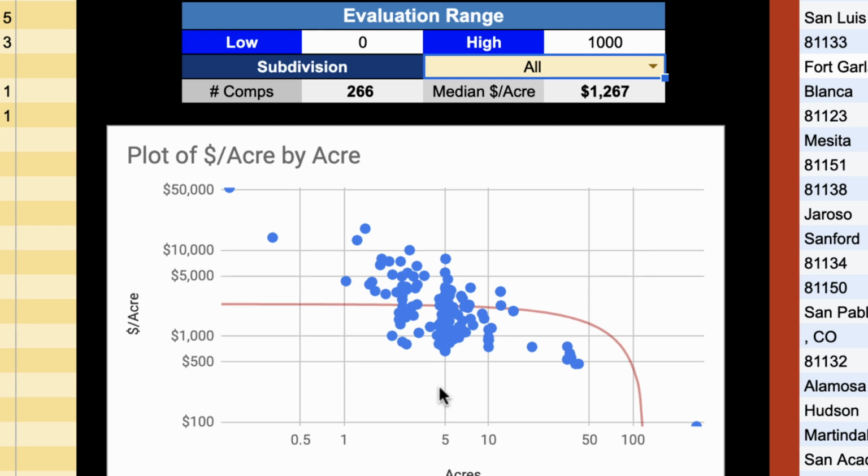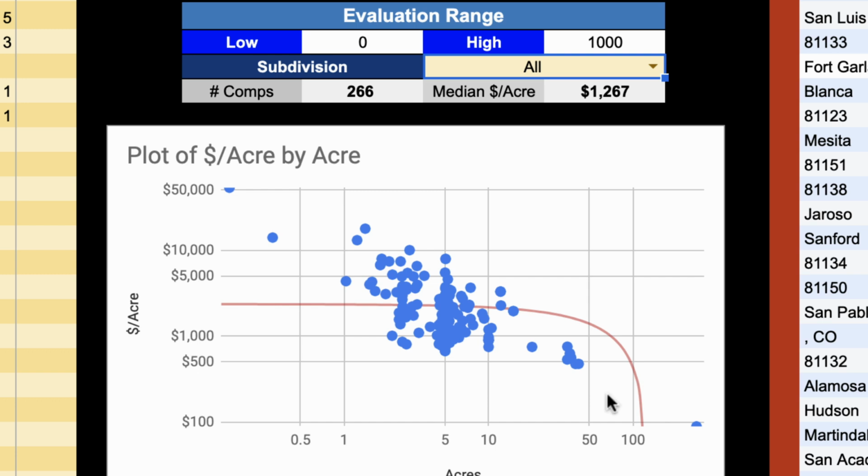And another thing you can do is when you have all of the properties here, you can sort of figure out where the clusters of properties are. And the reason you might want to do this is because, again, when you're looking at all the vacant lots throughout an entire county, it almost never makes sense to calculate a single blind offer calculation on a per acre basis and send those offers to absolutely everybody, regardless of whether their property is a quarter acre or 1,000 acres, because again, we can see here the value of land on a per acre basis changes as the properties get bigger. So you want to reflect that in your blind offer prices when you're sending those out.